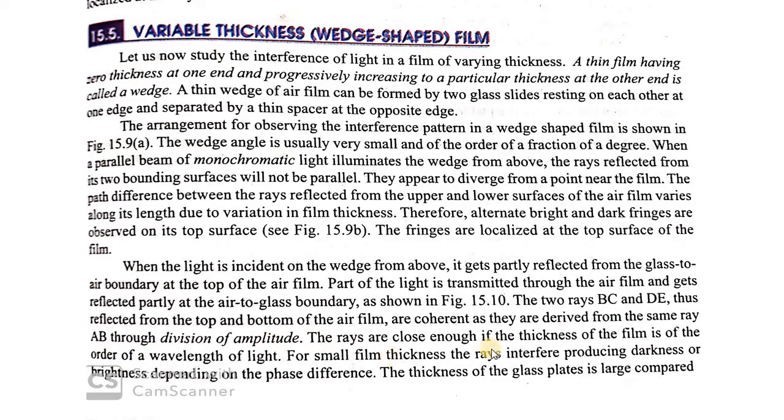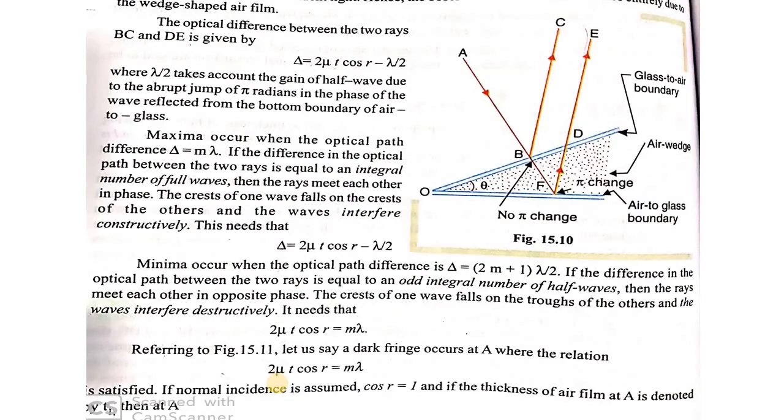The rays are close enough. The thickness of the film is of the order of the wavelength of the light, and for a small film thickness the rays interfere, producing dark or bright fringes depending upon the phase difference. And the thickness of the glass plates is large compared to the wedge-shaped air film.